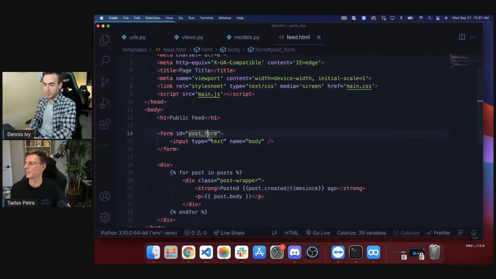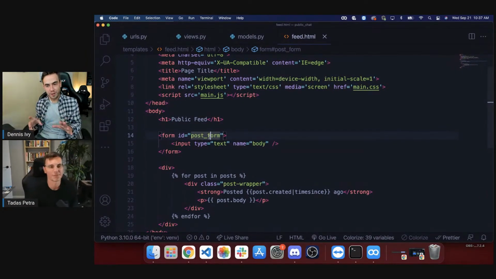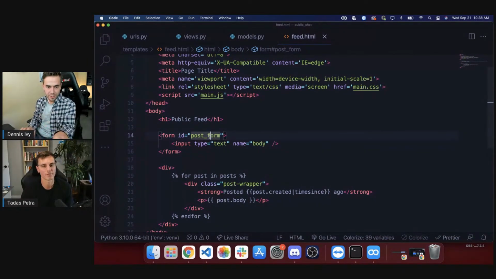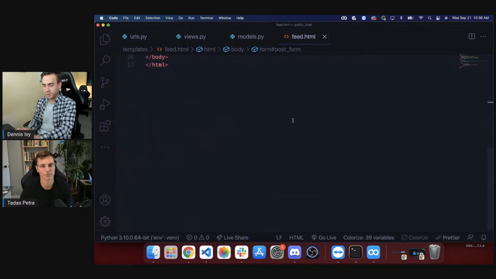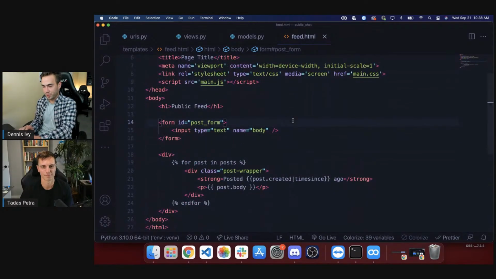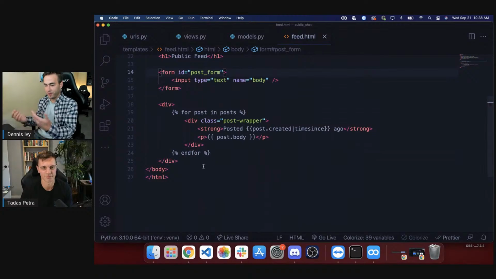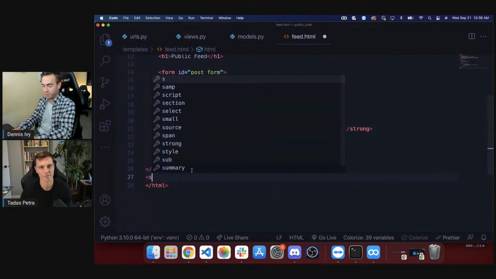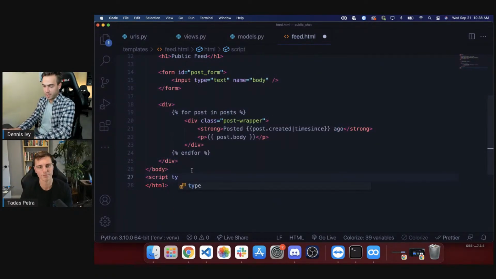Okay, let's see, post form. So I'm going to do something that's really against best practices, but I'm going to put all my JavaScript right in here for now, just to figure that out, and then later on I'll probably move it out. We're just going to do a script tag here, and I believe I have to do type text/javascript, and then I can just wrap it.